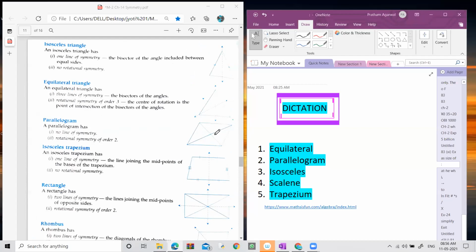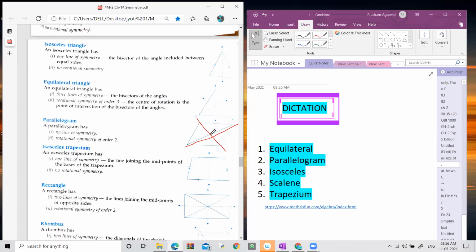So as you can see, if we draw the line of symmetry along the diagonal, it doesn't look like both parts coincide with each other. It means this figure is not having the line of symmetry. When you fold it along the diagonal of this parallelogram, these 2 parts do not coincide with each other. Okay, that's why this parallelogram has no line of symmetry.